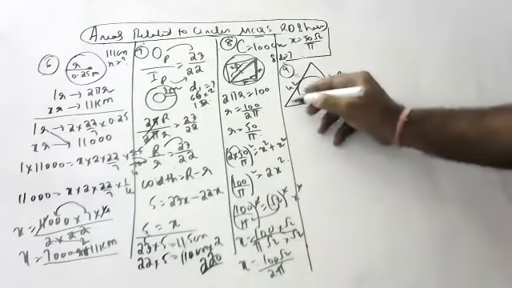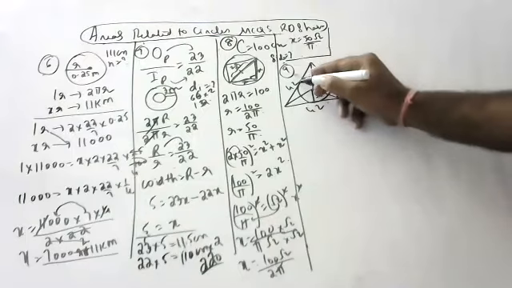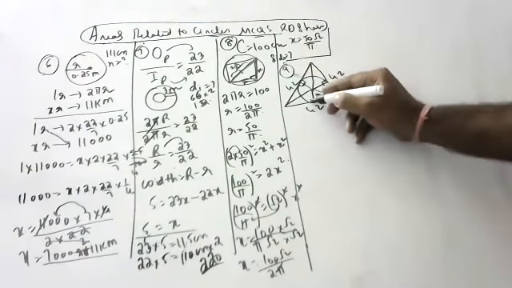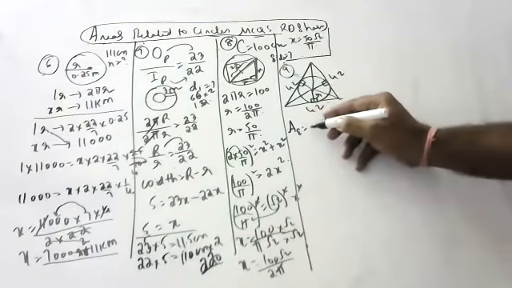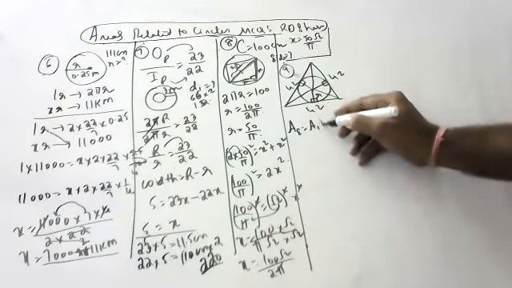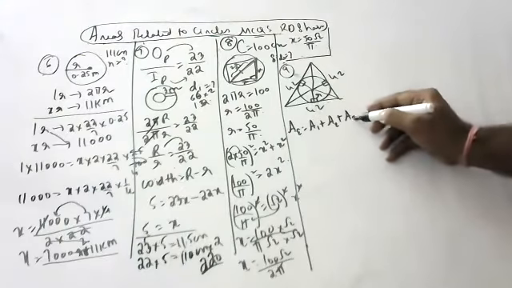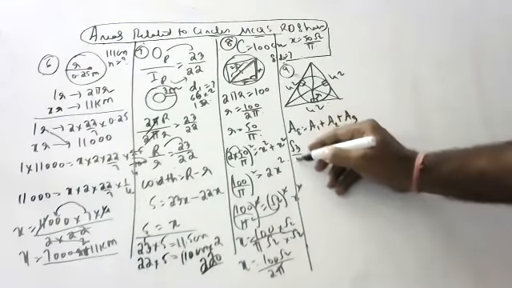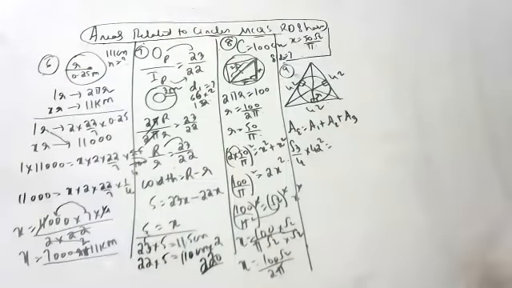See here children. This is also radius, this is also radius, this is also radius. Area of the equilateral triangle is equal to the first one plus the second one plus the third one. The area of an equilateral triangle is root 3 by 4 a square, where a square means 42 square.